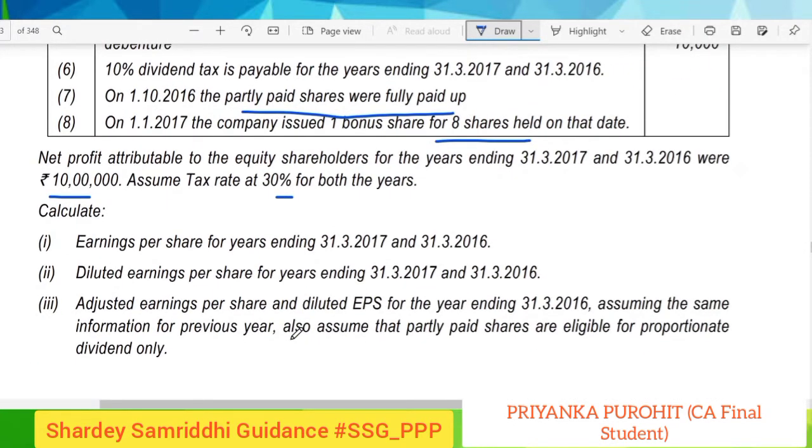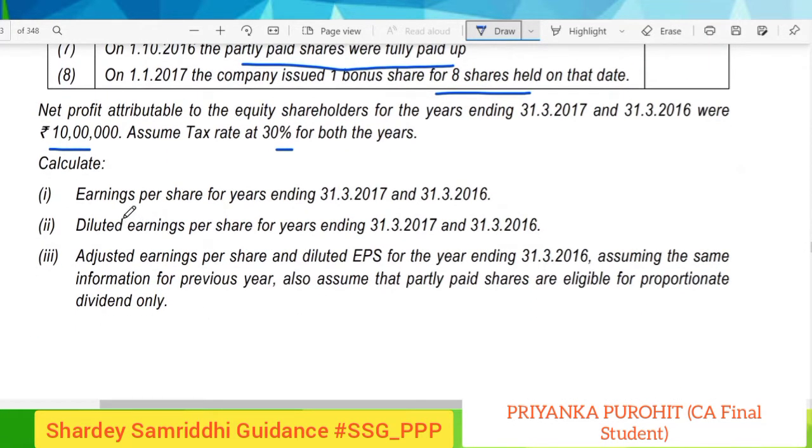So what are we required to calculate? We are required to calculate earnings per share for the years ending 31st March 2017 and 2016, that is for both the years. We have to calculate the earnings per share as well as the diluted earnings per share. Also, we have to calculate adjusted earnings per share and diluted EPS for the year ending 31st March 2016, that is the first year, you can say the previous year, assuming the same information for the previous year. Also assume that the partly paid shares are eligible for proportionate dividend only.